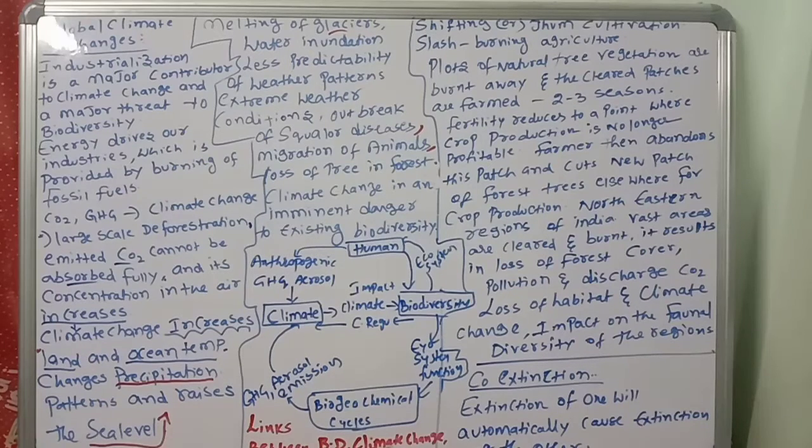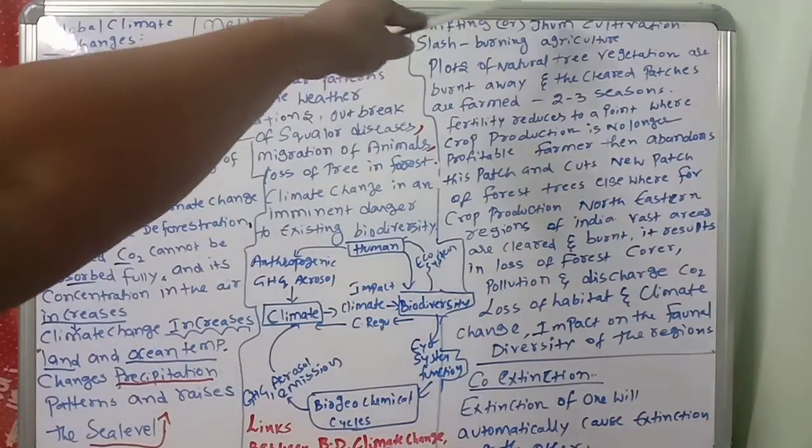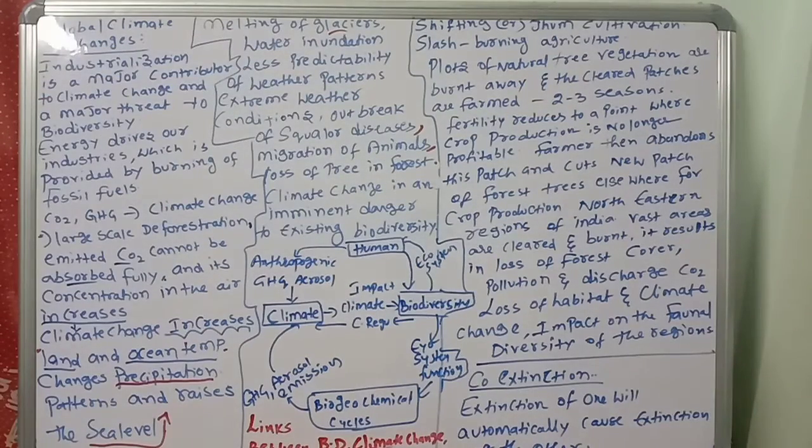How these interconnections work, what shifting or jhum cultivation or slash-and-burn agriculture is, and the definition of co-extinction. We should remember all these points, and these examples are also very important.